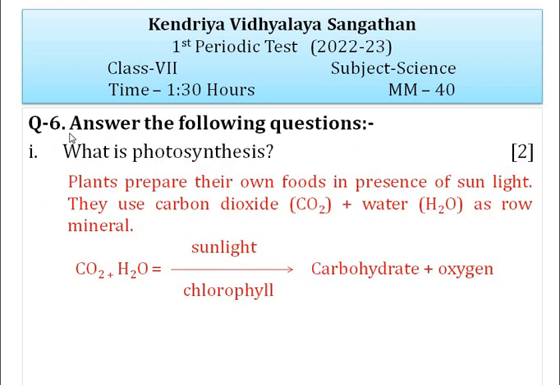The next question is, answer the following questions. What is photosynthesis? Plants prepare their own food in the presence of sunlight. They use carbon dioxide and water as raw materials and produce carbohydrate and oxygen. This process is called photosynthesis.